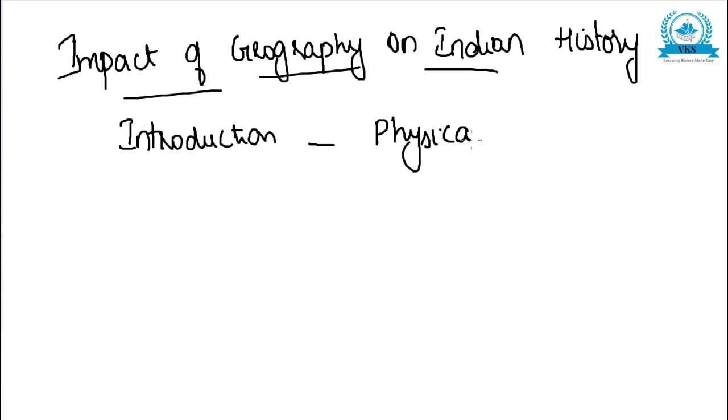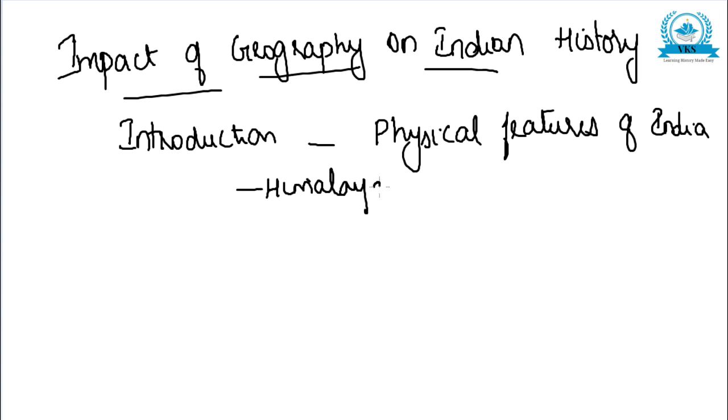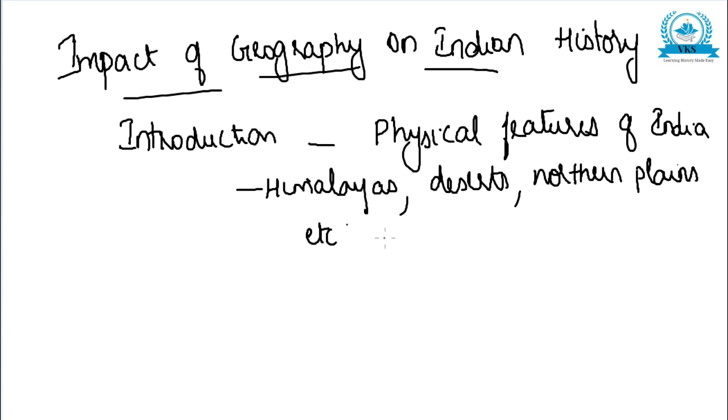We can just write which are the important physical features of India, and how these have helped in the development of different political units and cultures. So like that we can write an introduction.